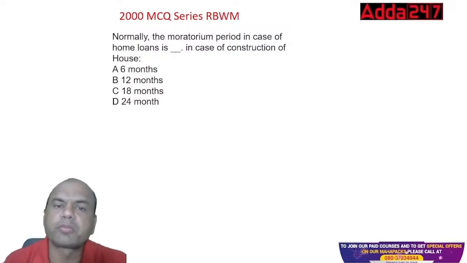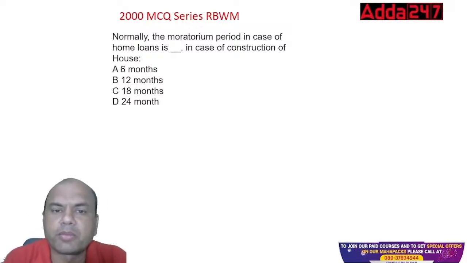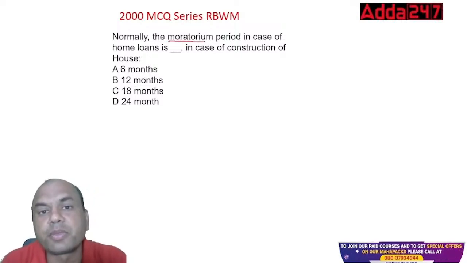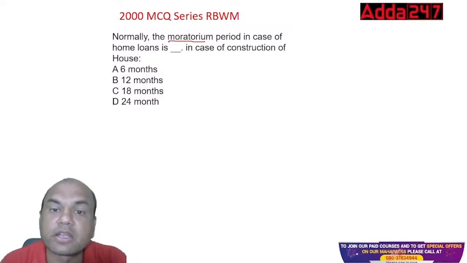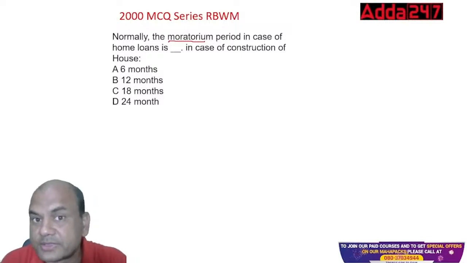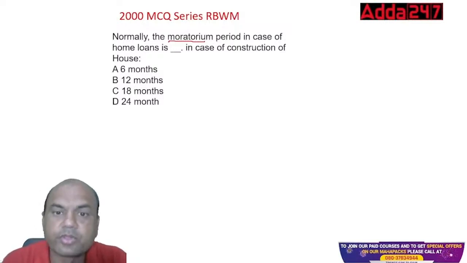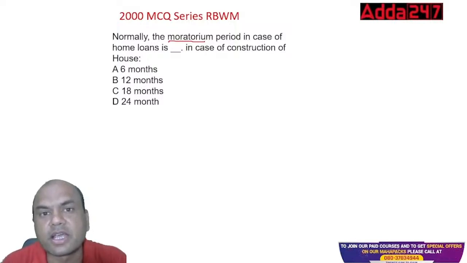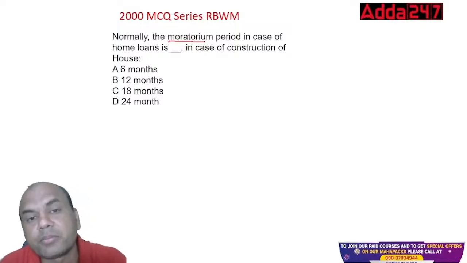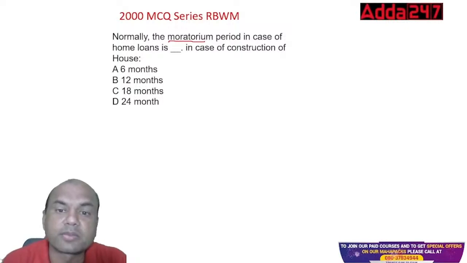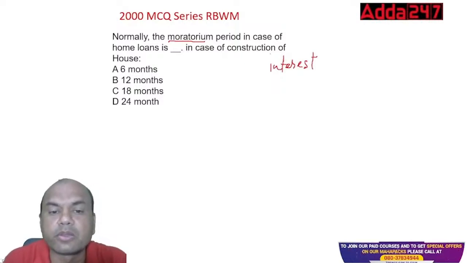First, what is moratorium period? Tell me that. Moratorium period means what? It is a period when the house is under construction. Is the house completed? No. So if the house is under construction, the customer won't be paying the complete EMI. The customer will be paying only interest and no EMI. Only interest.